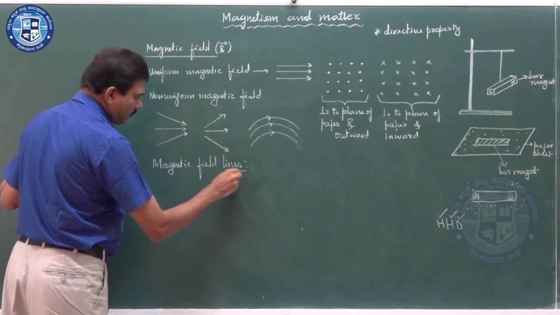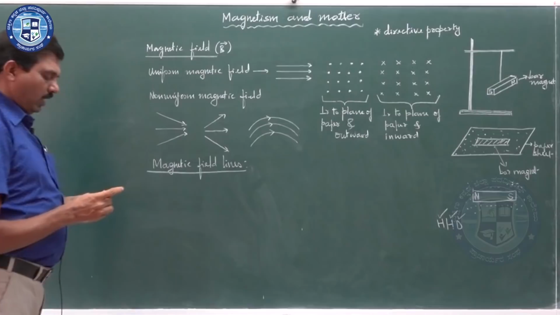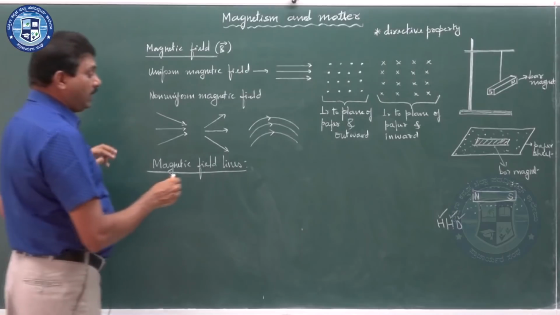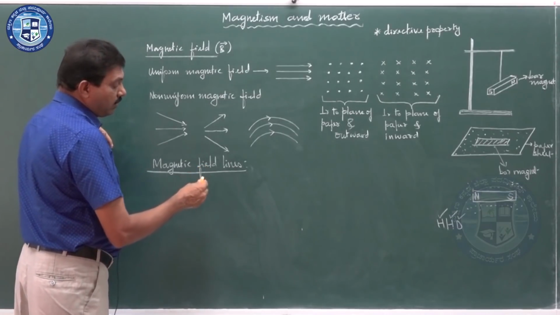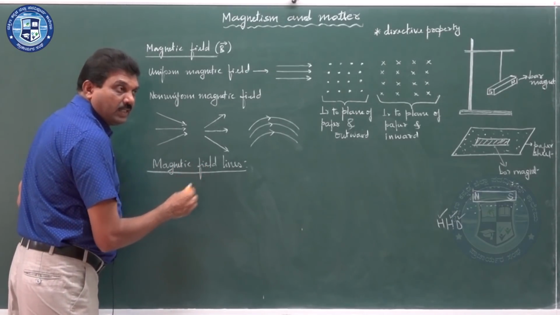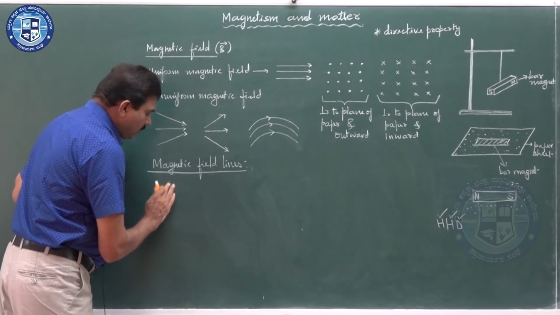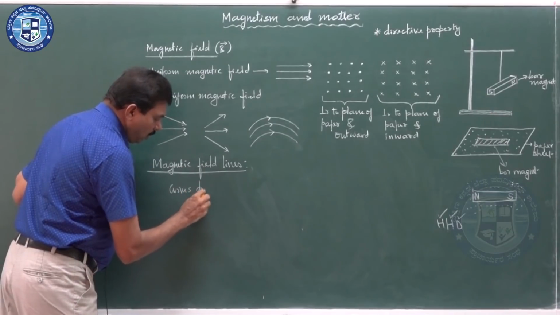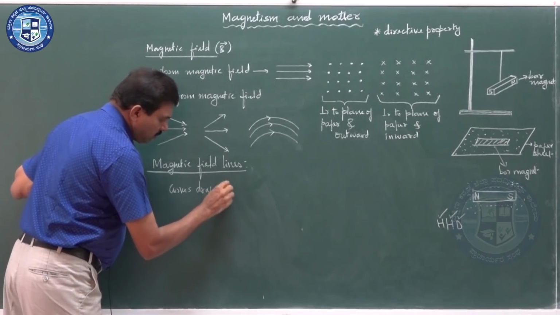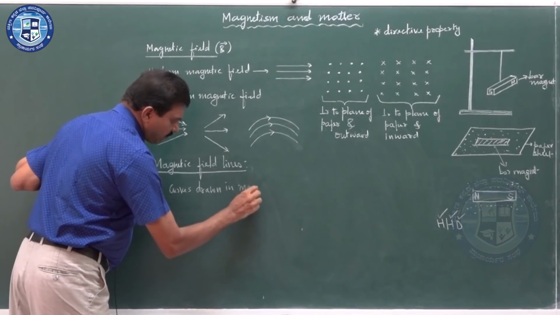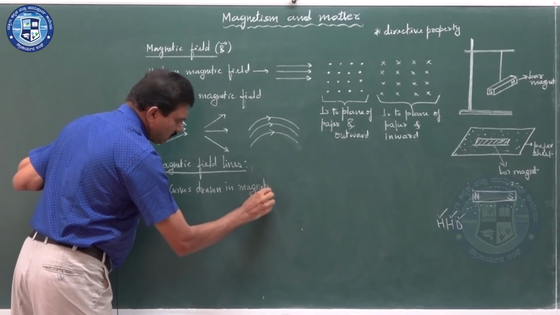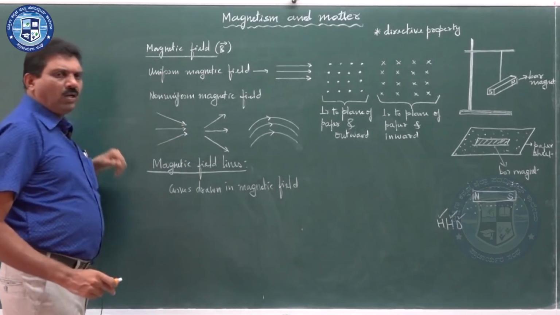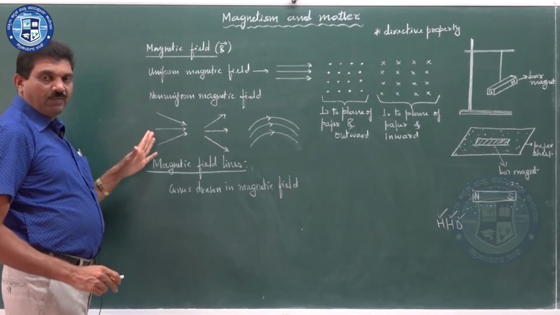Magnetic field lines, or they can also be named magnetic lines of force. So, what are these magnetic field lines? They are the curves drawn in a magnetic field, but simply when you draw a curve, it cannot become a magnetic field line.